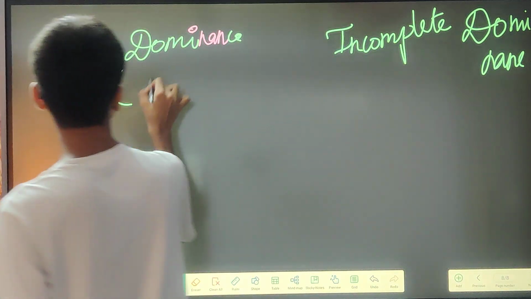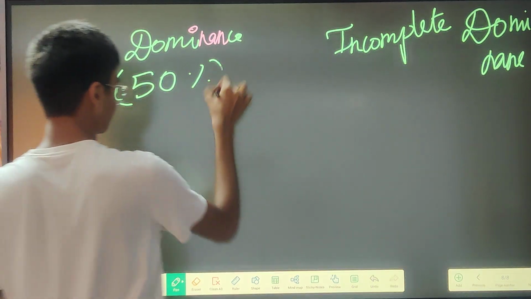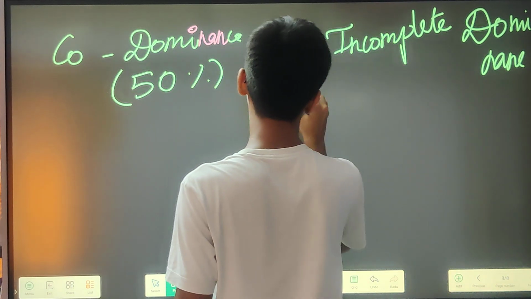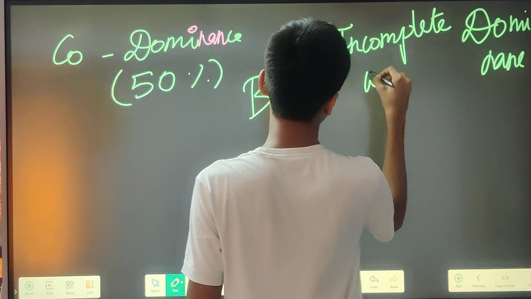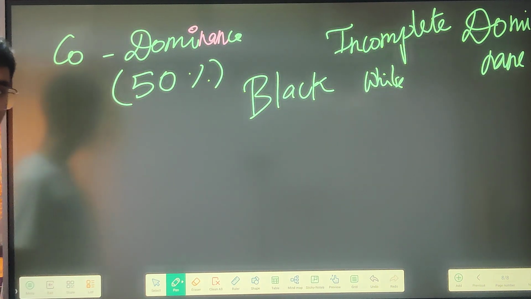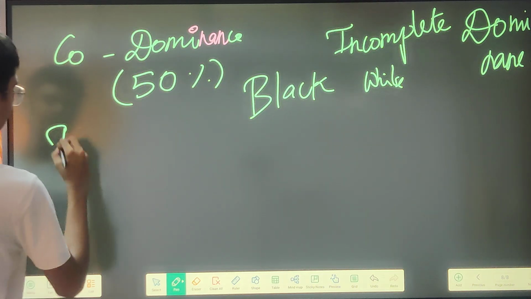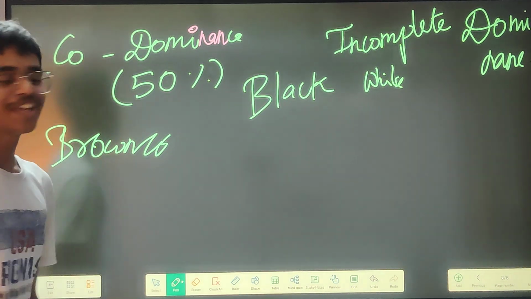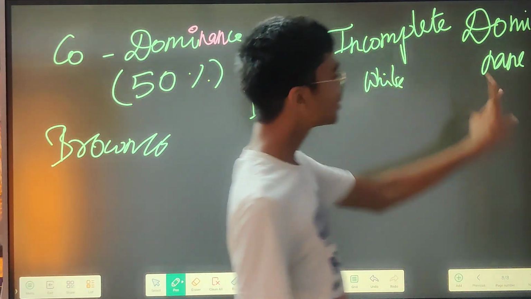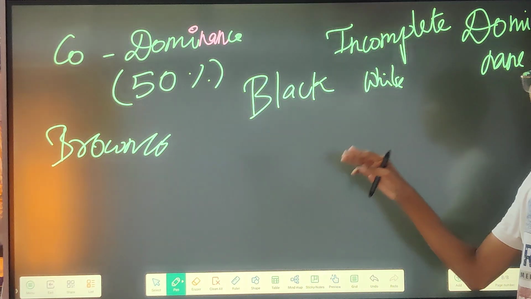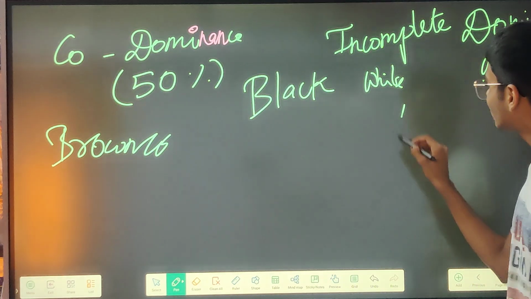Co-dominance, now 50% dominant, means you take a black cow, then you take a white cow. Now you fuse them, then you will see. If this cow has a co-dominant gene, then you will be getting a brown colored cow. Then if it has an incomplete dominance, then you will be getting a black and white cow.